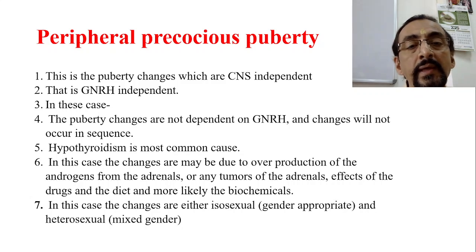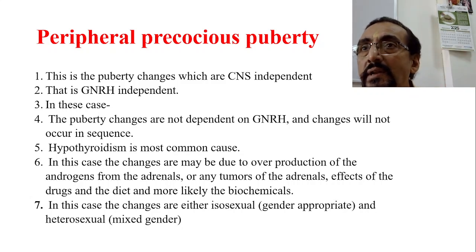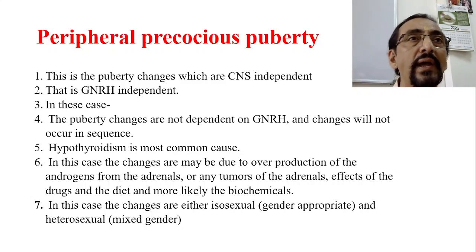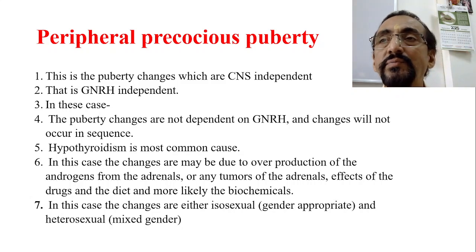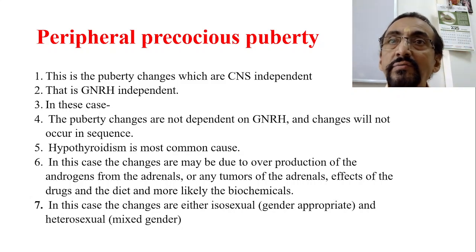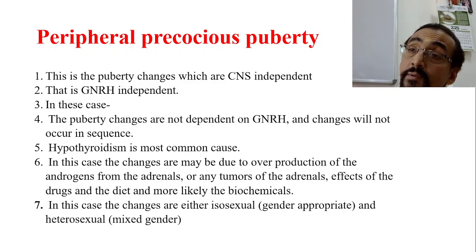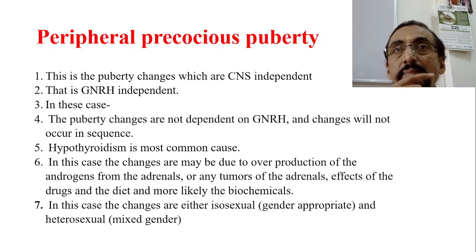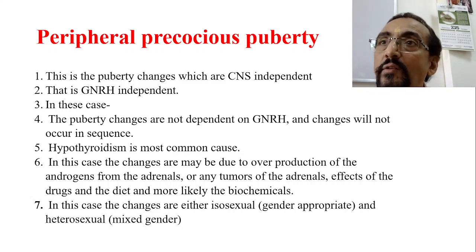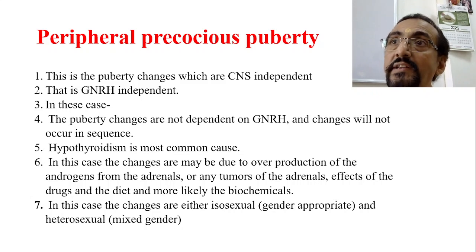Again, the changes which occur in precocious puberty are also of two types. Just like in central precocious puberty, it may be isosexual or it may be heterosexual. What I mean to say is, peripheral puberty changes are taking place independent of CNS. Telarche is there, and meantime there is development of facial hair also, in a female child.